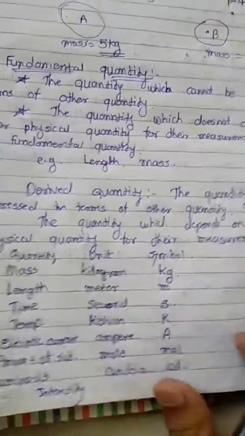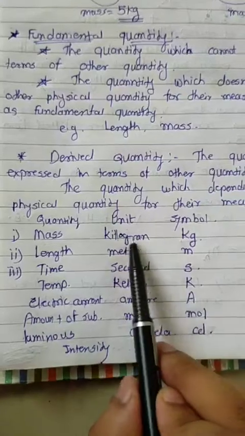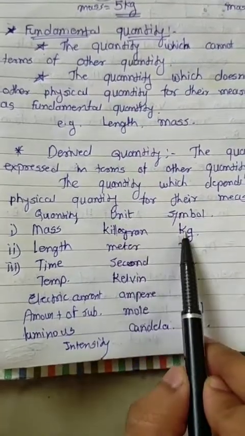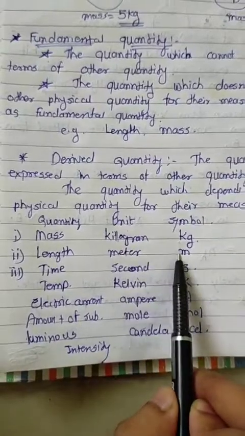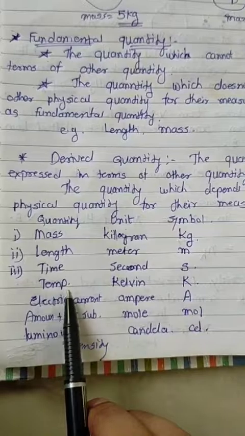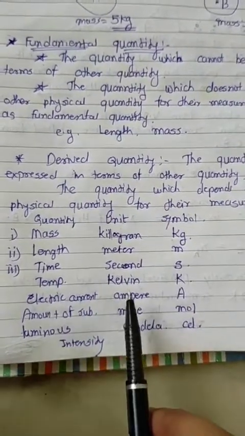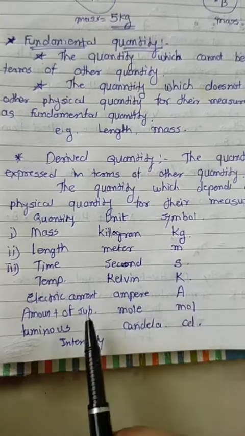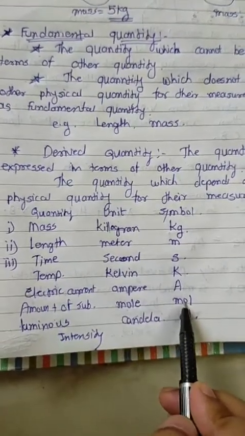Okay, see here, mass can be measured in kilogram, written as kg. Length, meter, small m. Time, second, small s. Temperature, Kelvin, K. Electric current, ampere, capital A. Amount of substance, mole, mol.